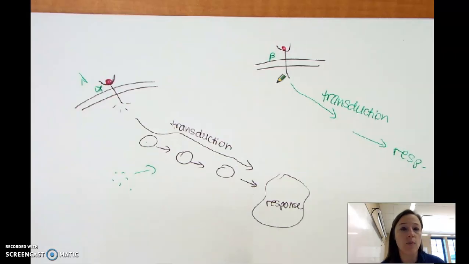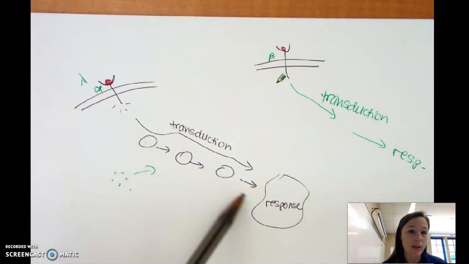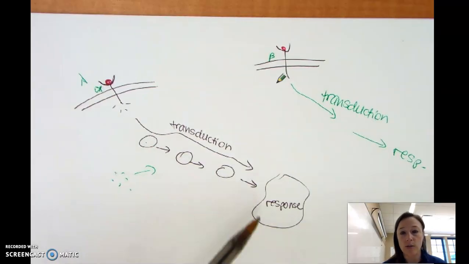There's a reason for that. We want to make sure that only happens when it needs to, because we don't want to waste energy. Organisms that waste energy don't tend to survive. And when you do these pathways and they're not necessary, then you're wasting energy. So we don't want to do that. So we want to be able to turn them off when we need them off.